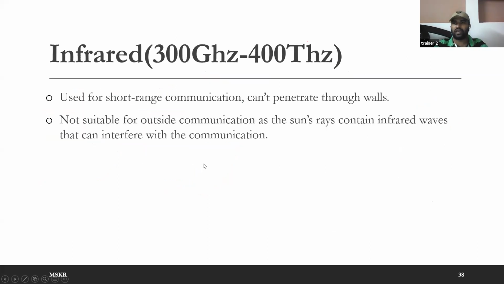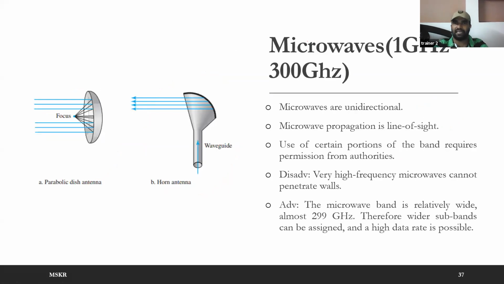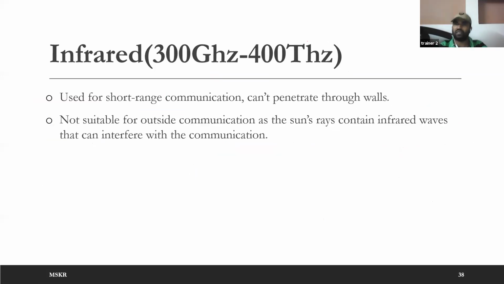Okay, coming to infrared. As you can see, as the frequency increases from radio to microwave, they are not at all going through walls. Okay, at least you can see the mobiles are able to penetrate through walls. But if you go to infrared, which is from 300 gigahertz to 400 terahertz, the signal can't go through walls. Okay, you need line of sight communication. That is the reason they are used even in TV remote controls. Okay, TV or any remote controls, you are going to use infrared. And previously, these were used in short range communication.